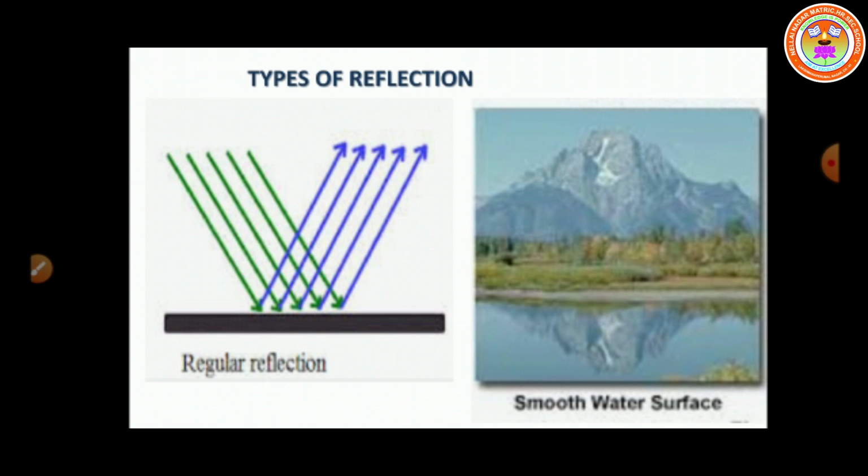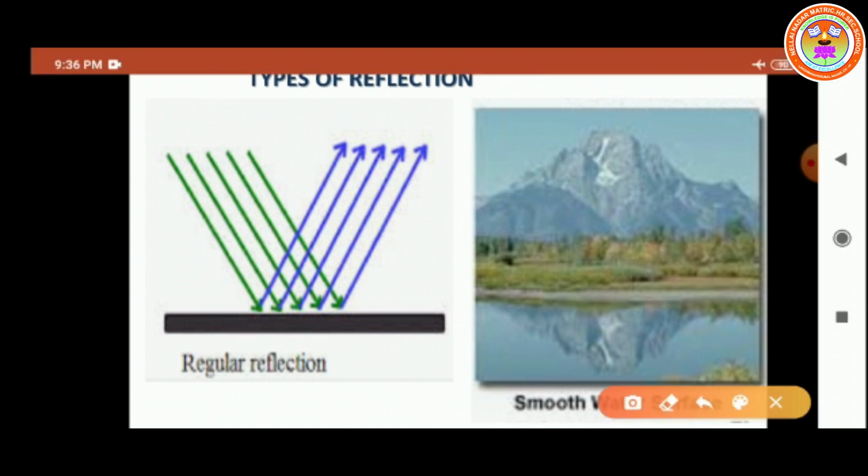See the diagram also. The green lines are taken as the incident rays. The incident rays, or light rays, are parallel and strike the surface. The surface is taken as a smooth surface. What surface do we have to use? We are using the smooth surface only. So what is the meaning of a beam of light? A collection of parallel rays is called a beam of light.